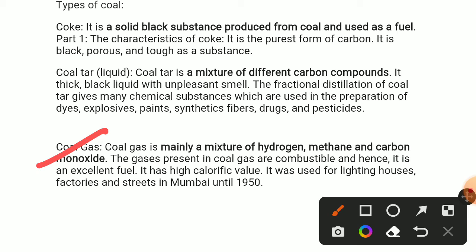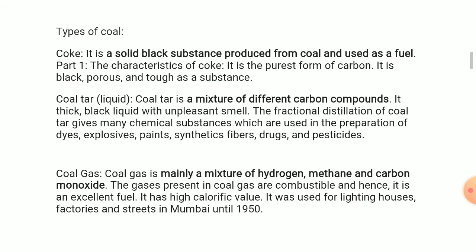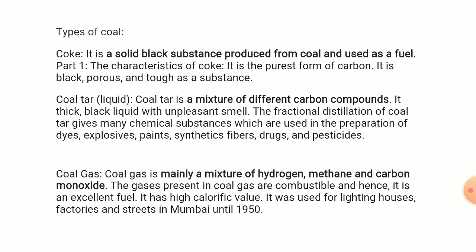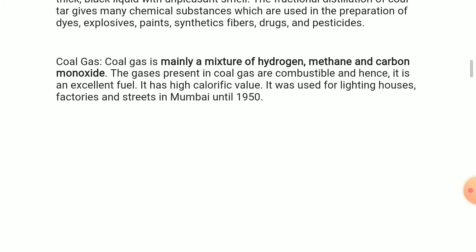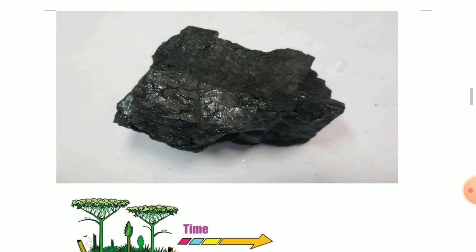It has high calorific value and it is used as a fuel for lighting houses, factories, and streets. Okay, these are the three types of coal or forms of coal. Now we know what is coal. Now let's move to the images of coal. This is coal. It is black in color, tough, porous. Okay. Next we'll see the formation.